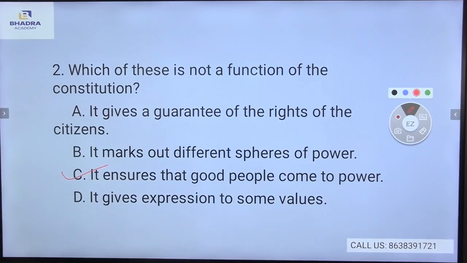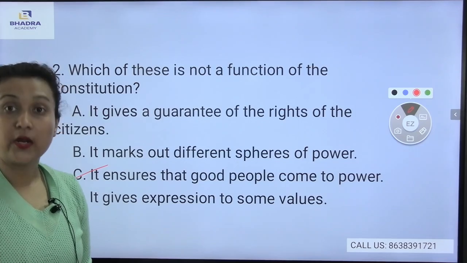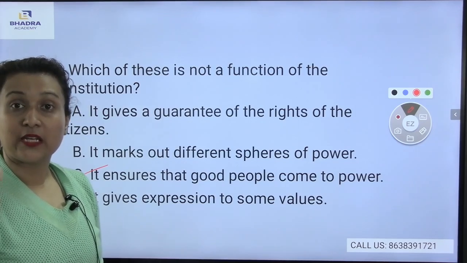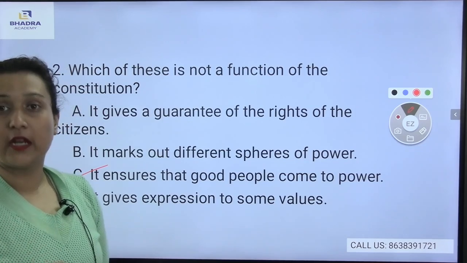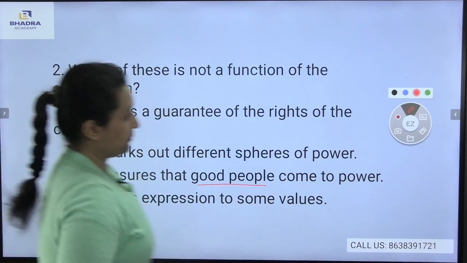It ensures that good people come to power. It doesn't mean that good people will come to power. According to the Constitution, equality is given to each and every individual. So as a result, there is no such term as good people.